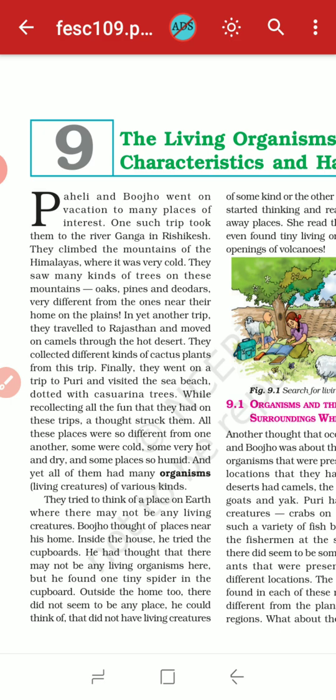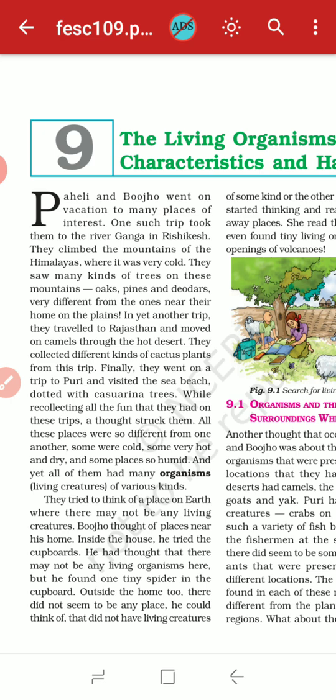So we have lots of flora and fauna, the plants and animals, small creatures, and lots of different kinds of trees. So they tried to think of a place on earth where there may not be any living creatures.